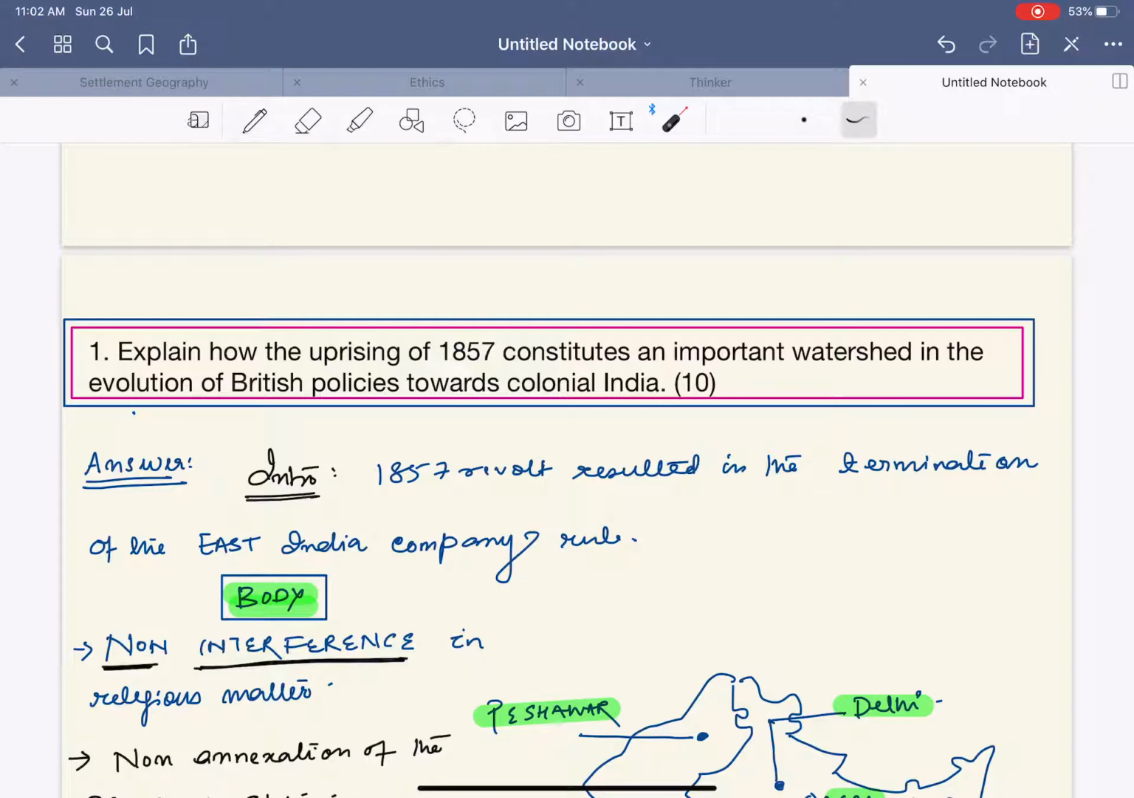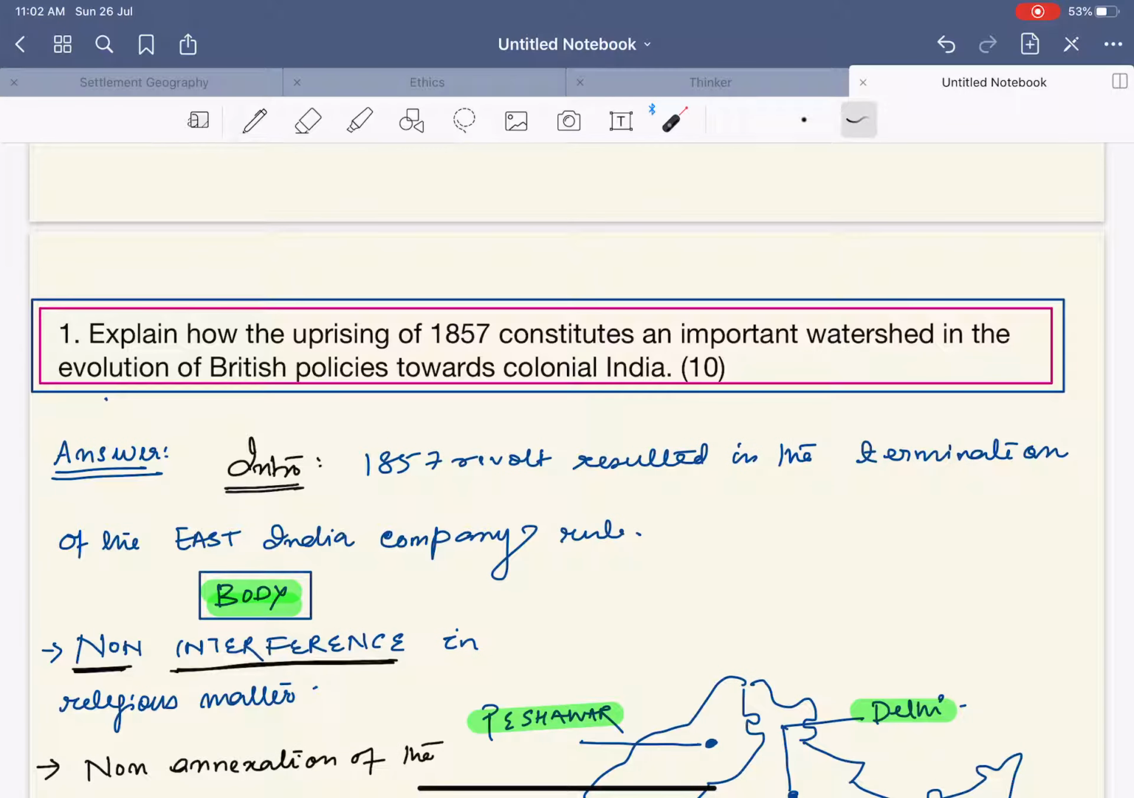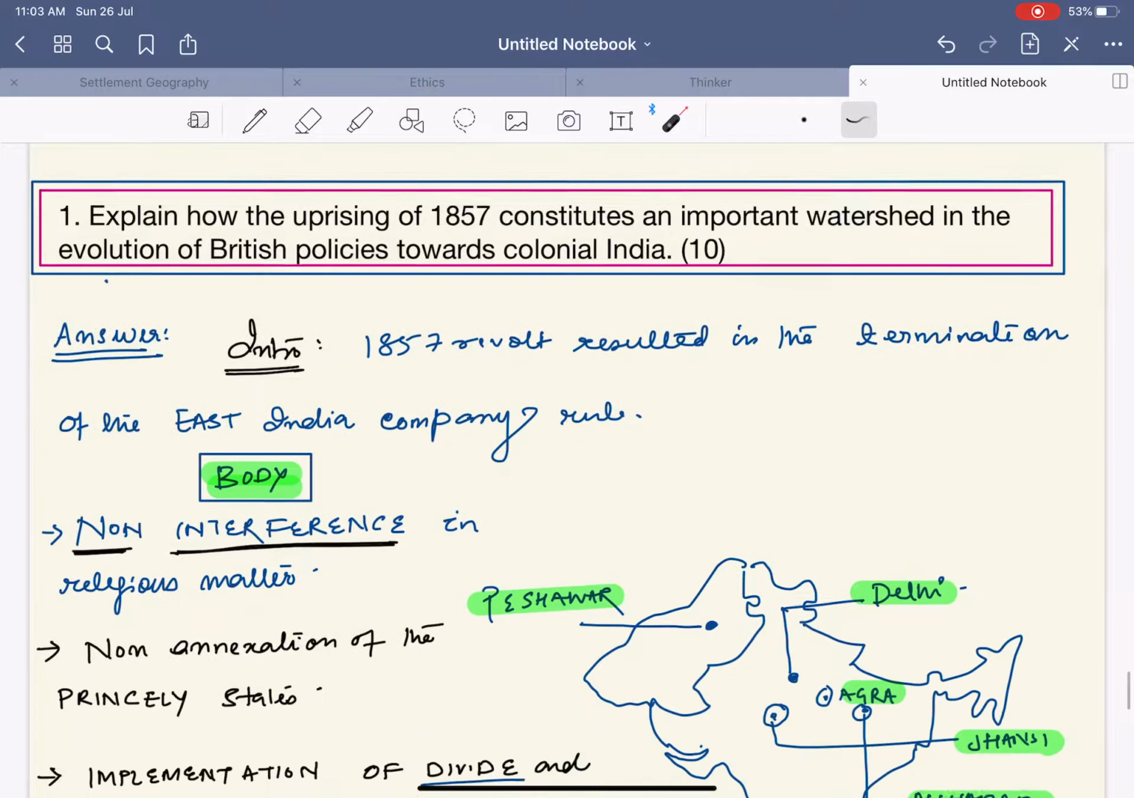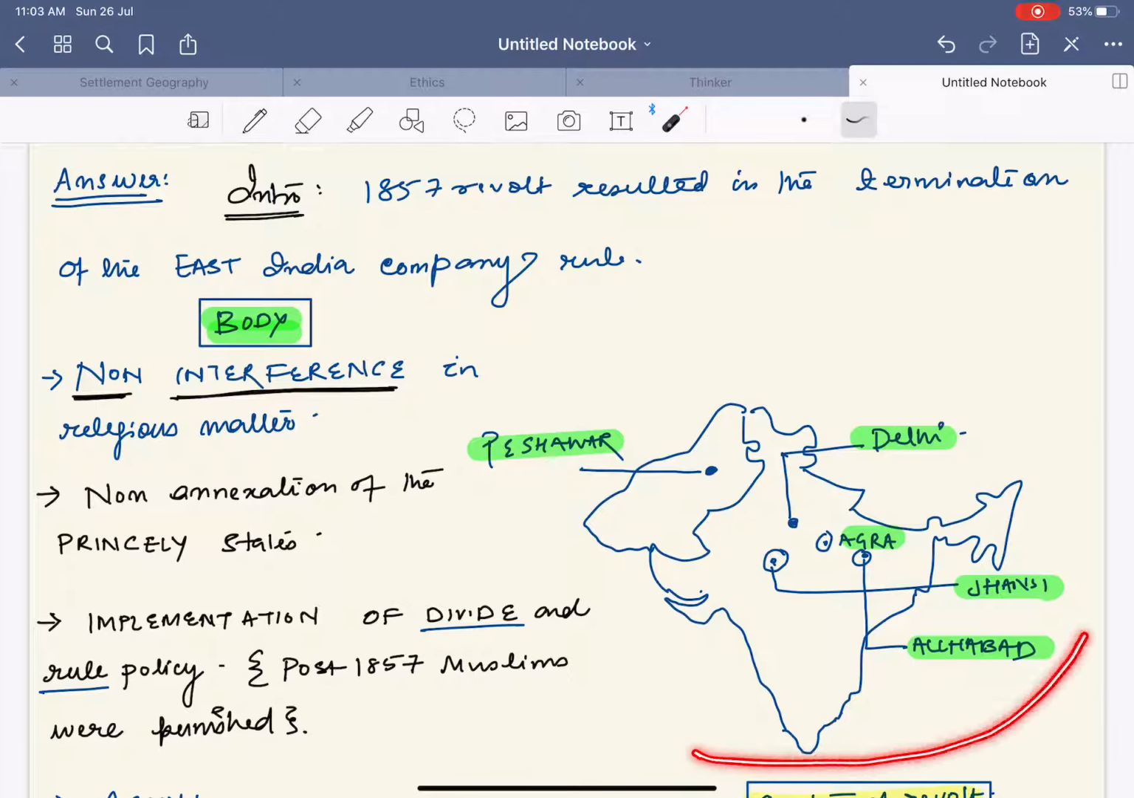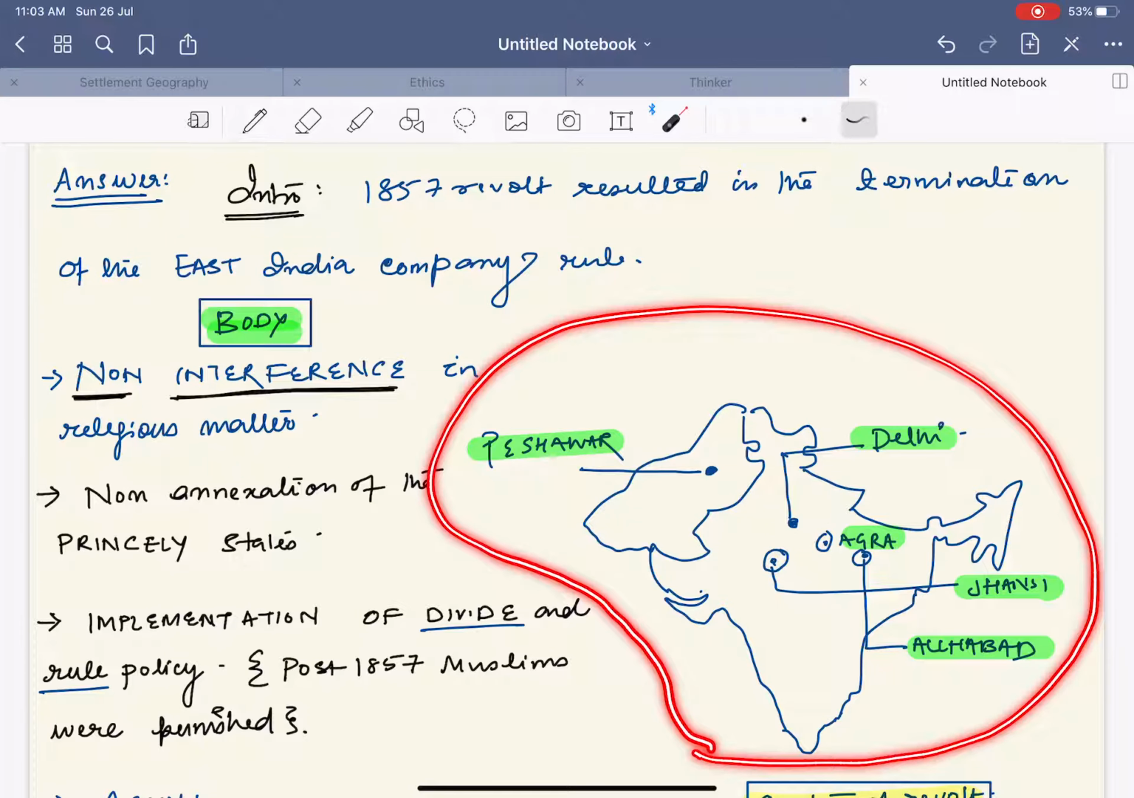The first question was, explain the uprising of 1857. It's: explain how the uprising of 1857 constitutes an important watershed in the evolution of the British policies towards colonial India. Now again, we'll have an IBC, that is your intro, body and conclusion. But that's not just enough. We also need to have a diagram. And this is the diagram that I have done.